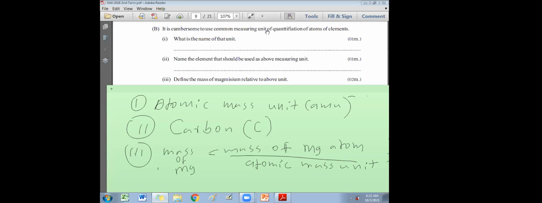You take a relative one. Or else you take the smallest hair in your head, and relative to that you express the mass of all the other hairs in your head.